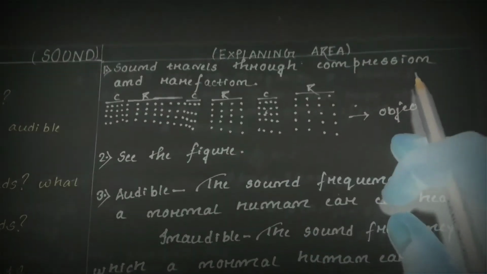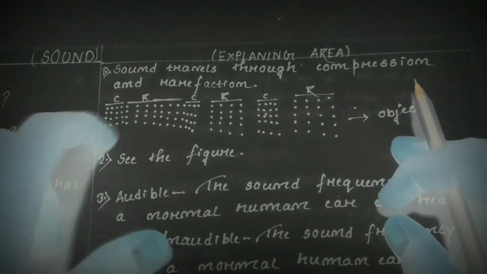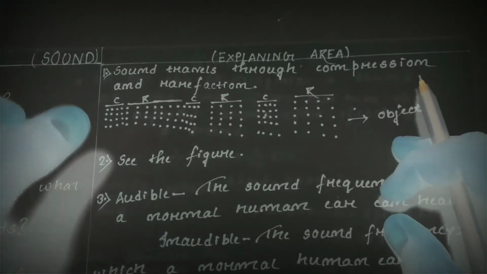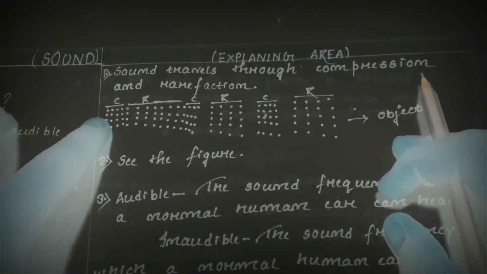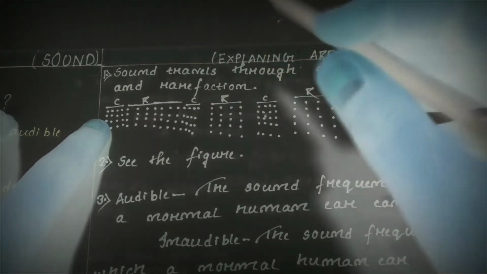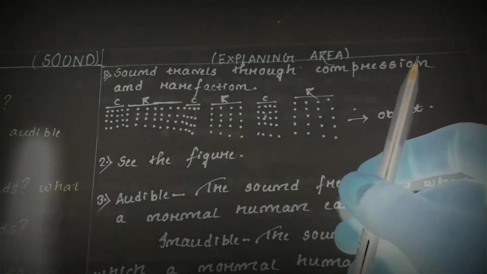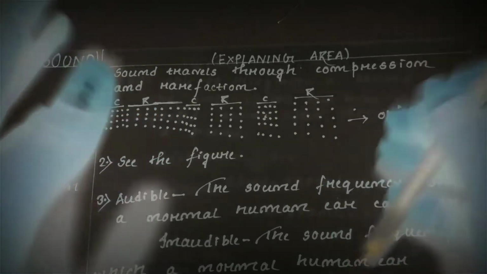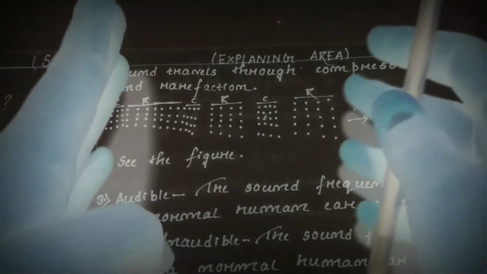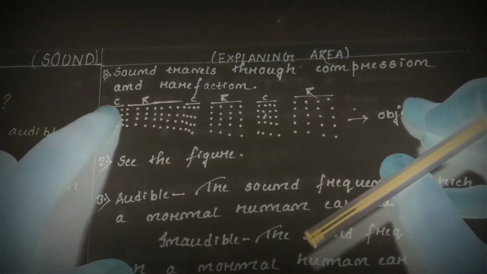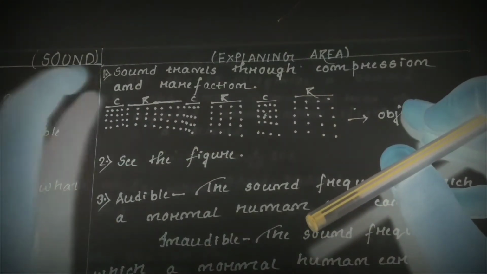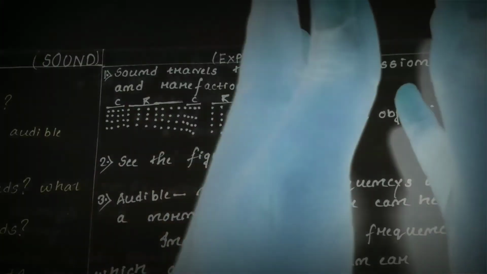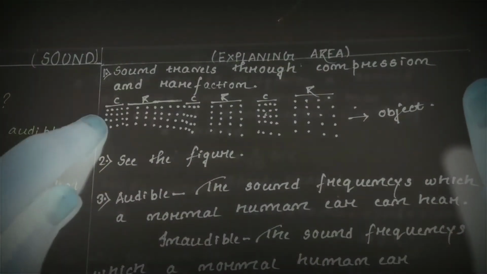What does this mean? When sound travels, it travels through vibrating particles. So when the object moves into motion, it compresses the airwave. It compresses the airwave, so the density of that particular airwave increases. Therefore, we can say that the air medium gets compressed. Hence, this is called compression.